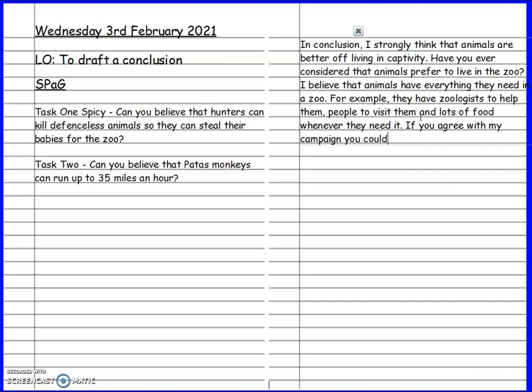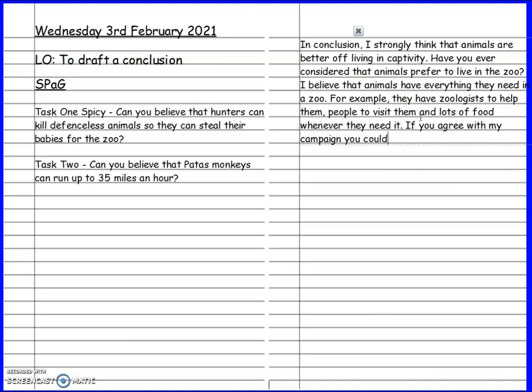If you've decided that animals would be better off living in the wild, you might want to urge your reader to boycott zoos. That means to stop visiting zoos completely. Then the animals would eventually have to go back into the wild because there'd be no money for the zoos to look after them.